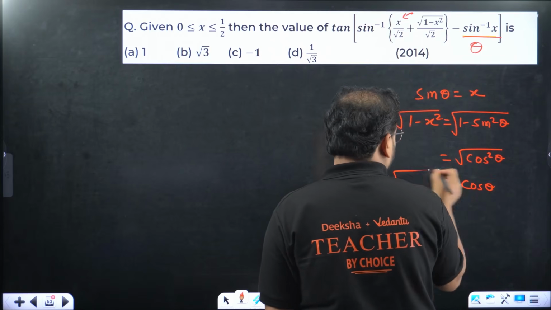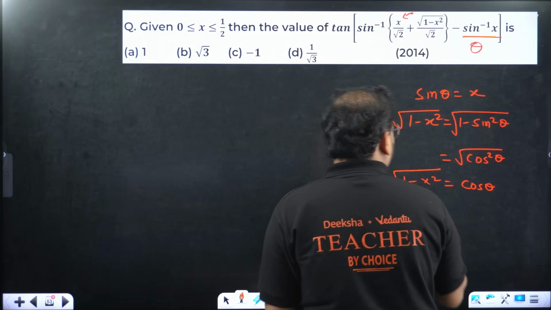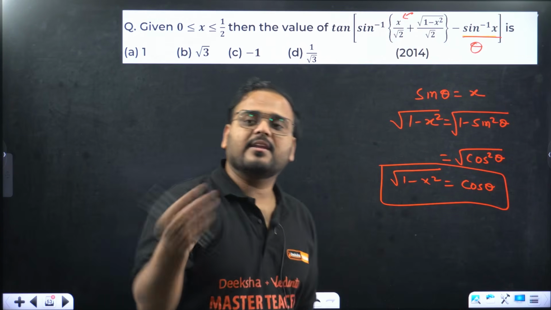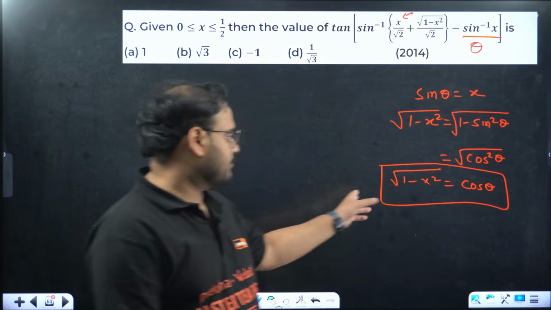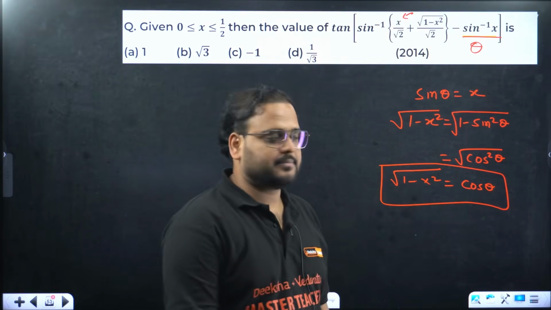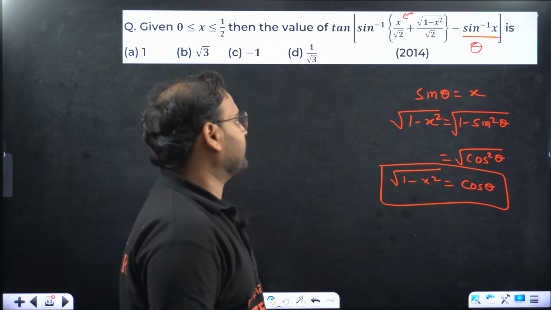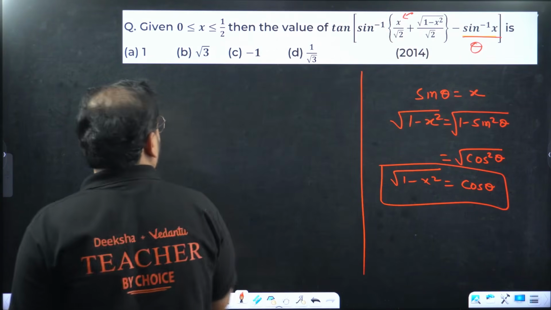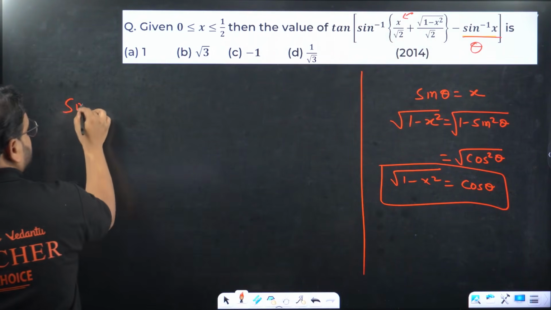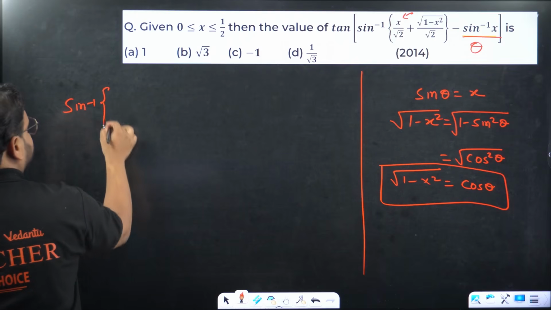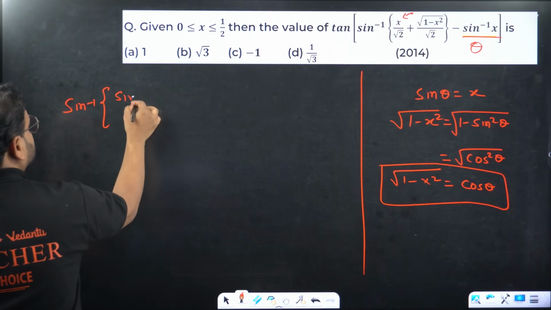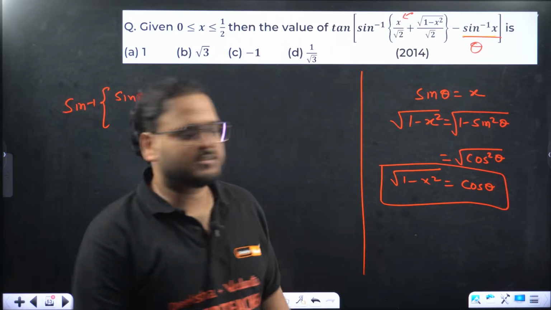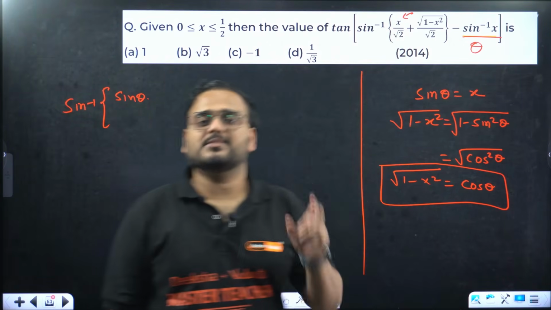If you know the form, I have taught you right now, today itself in this session, the conversion between the various inverse trigonometric functions. But if you don't know, this is also done. Cos theta is root of 1 minus x square. Now check this out, the big bracket I'm talking about. Start from sine inverse only. So x is sine theta, into 1 by root 2.